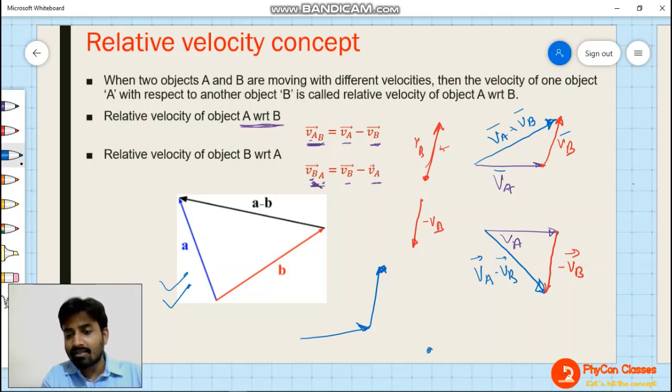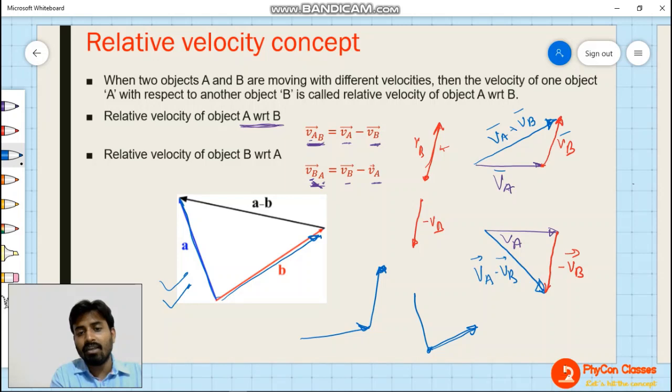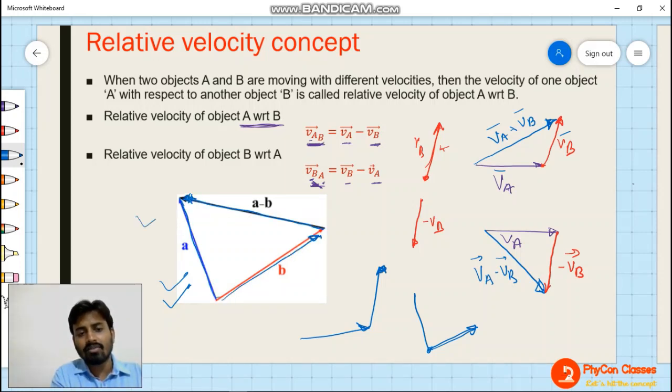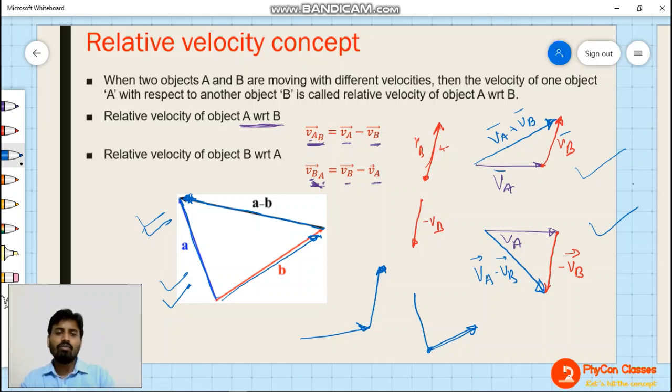Here two vectors are starting from one point only. This is A, and this is B. Then VA minus VB, or vector A minus vector B, will be opposite. It will start from the head of B and end at the head of A. Clear? So this way also you can take, but it is better to go with the convention. This conventional method we already know. This is going to confuse you, so better to stick with the conventional method.